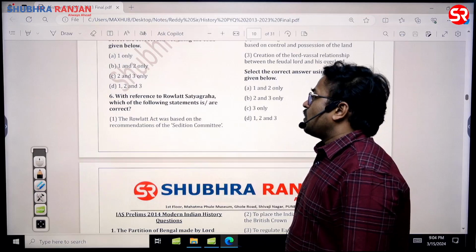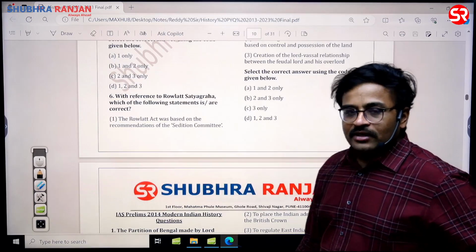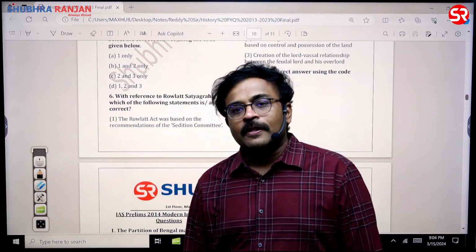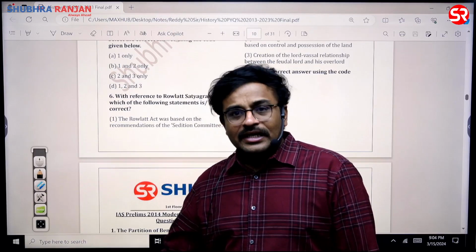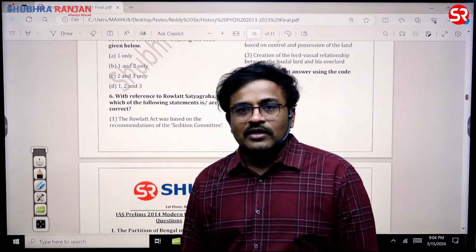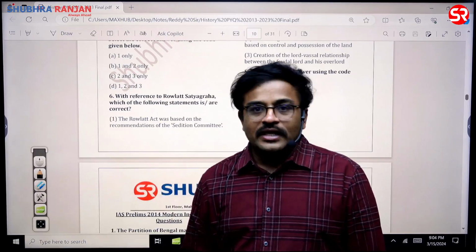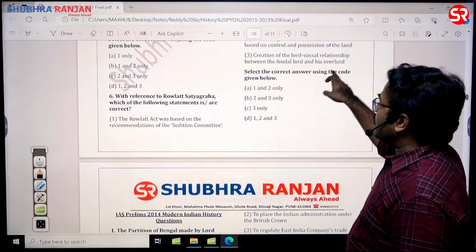So with reference to the Rowlatt Satyagraha, the Rowlatt Act was based on the recommendation of the Sedition Committee. In fact that statement is correct, sir. The Sedition Committee was headed by none other than Rowlatt himself. That is the reason why this act is called the Rowlatt Act, sir. In fact, the original name of the act is the Anarchical and Revolutionary Crimes Act. So that is the original name of the act, sir. So the first statement is correct.